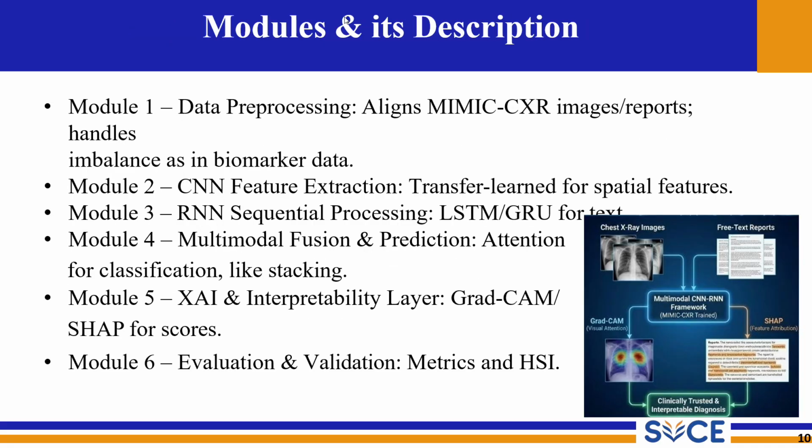Module 1 handles data pre-processing, aligning image report pairs and handling class imbalance. Module 2 is a CNN feature extraction using transfer learning for spatial representation. Module 3 is an RNN sequential processing with LSTM on the radiology text. Module 4 is an attention based fusion and prediction layer. Module 5 and 6 are explainable layer scoring and evaluation layers, respectively.